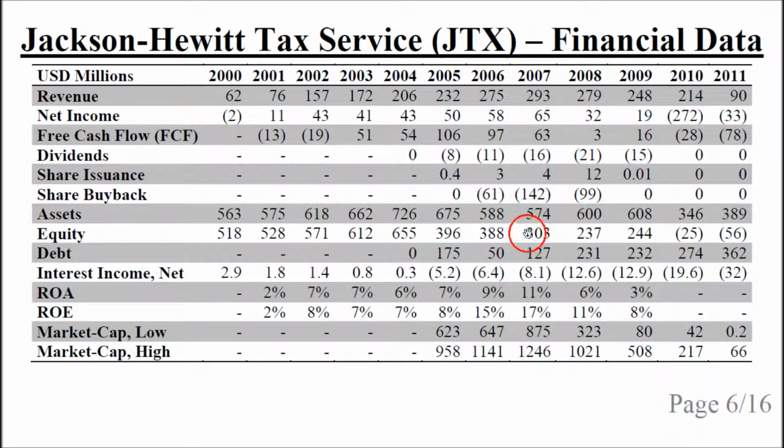What is important here is to note that the share buyback net of share issuance was quite large in the years 2006, 7, and 8. It was in fact much larger than the free cash flow, and it was funded by increasing the debt. So in 2006, the debt was $50 million, and by the end of 2008, it was $231 million. So we will study how the share buybacks in 2 of those years affected the value to a shareholder who bought shares and then held the shares until the company went bankrupt.